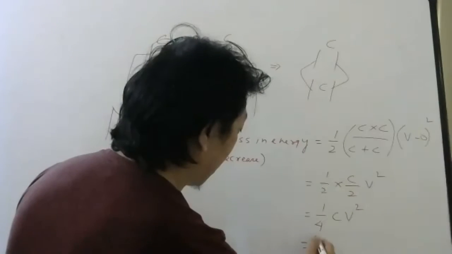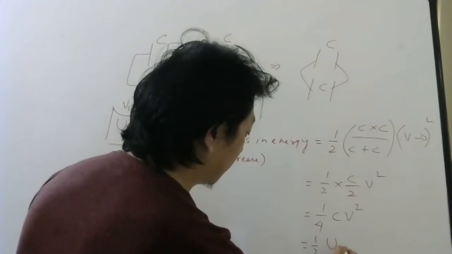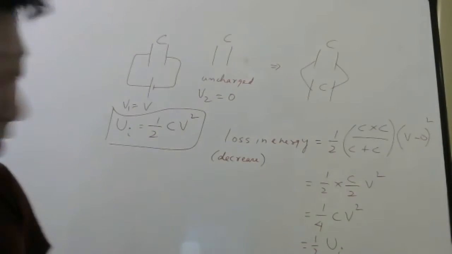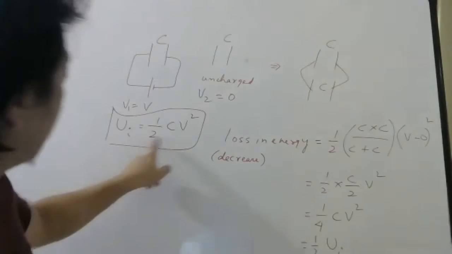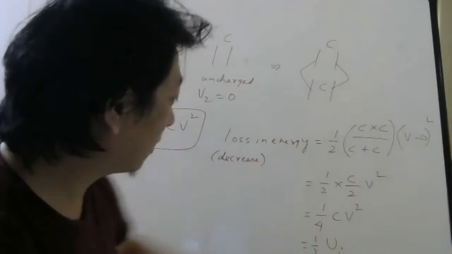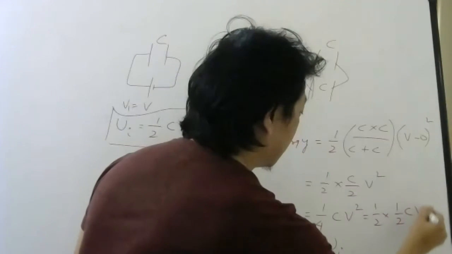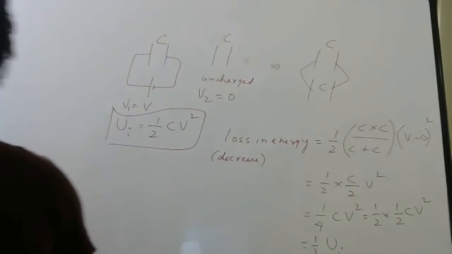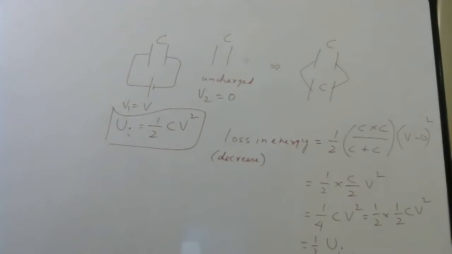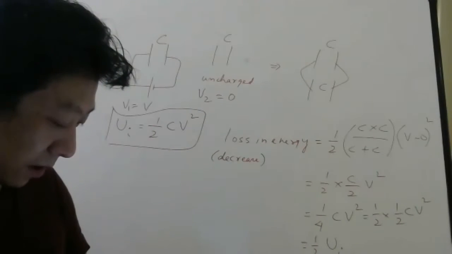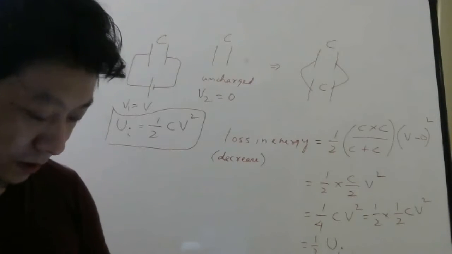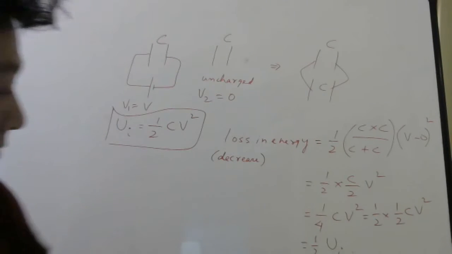I can write half times initial energy, right? Initial energy is half CV square. So I can write this 1/4 as half into half CV square. So it decreases by a factor of 2.